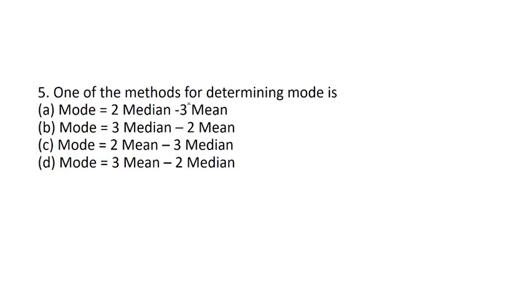One of the methods for determining mode is, so this is a very common question asked in many exams: what is the formula or what is the relation between mode, median and mean. So please remember, mode is equal to 3 median minus 2 mean. 3 median minus 2 mean.